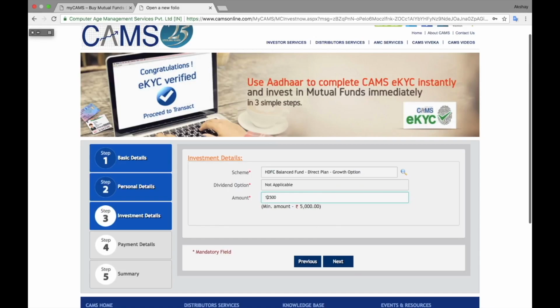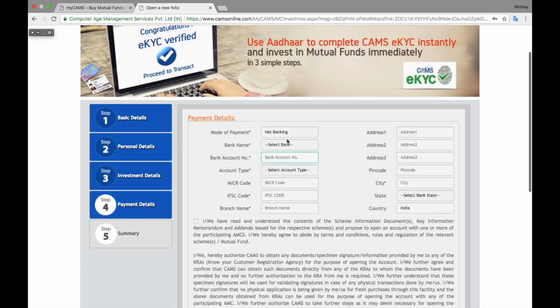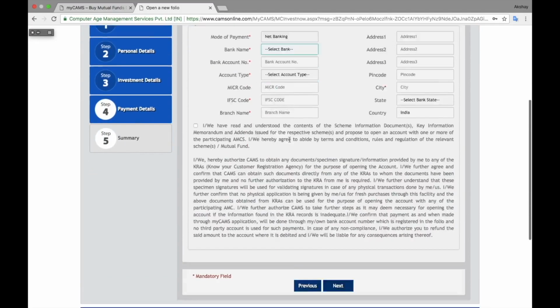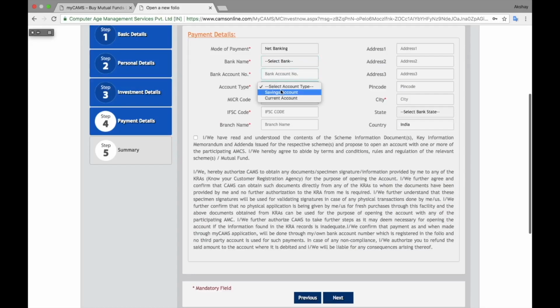Then you have to select the amount you want to invest. Here the minimum amount is 5,000, that is mandatory. And then click on next. Then here you need to put your bank details like account number, account type, IFSC code, MICR code, address, city, and country.